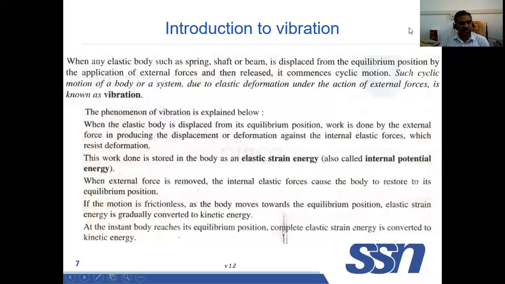Today we are going to discuss vibrations, mechanical vibrations. So what is vibration? When an elastic body such as a spring, shaft or beam is displaced from an equilibrium position due to the application of external force and it is released, it commences a cyclic motion. Such type of cyclic motion of a body or a system due to the elastic deformation under action of external force is known as vibration.